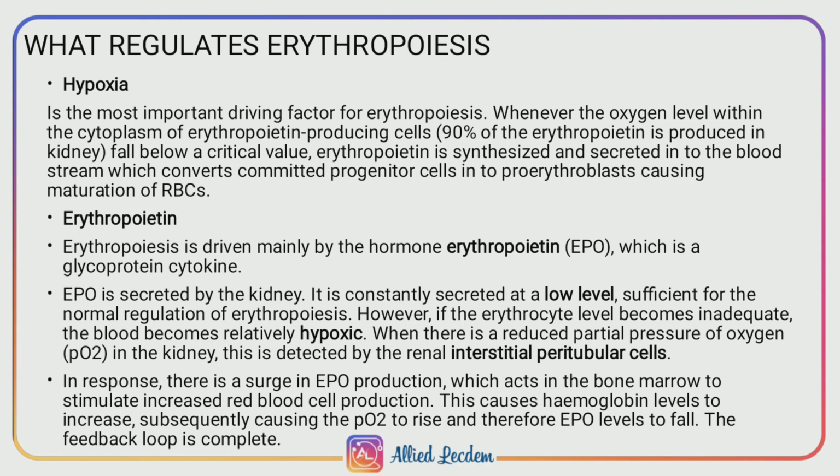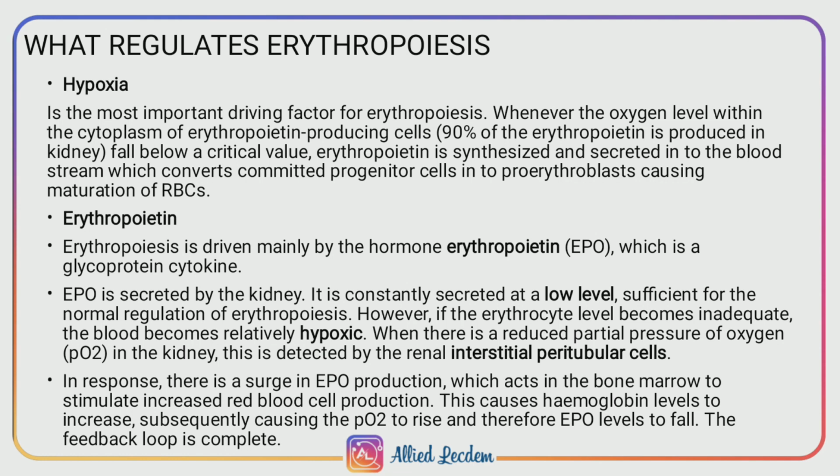It causes the formation and release of RBCs into the circulation, like production of proerythroblast from colony-forming units of erythrocytes, and developmental action of the proerythroblast and release of matured erythrocytes into blood. So these are the functions which are carried out by erythropoietin.